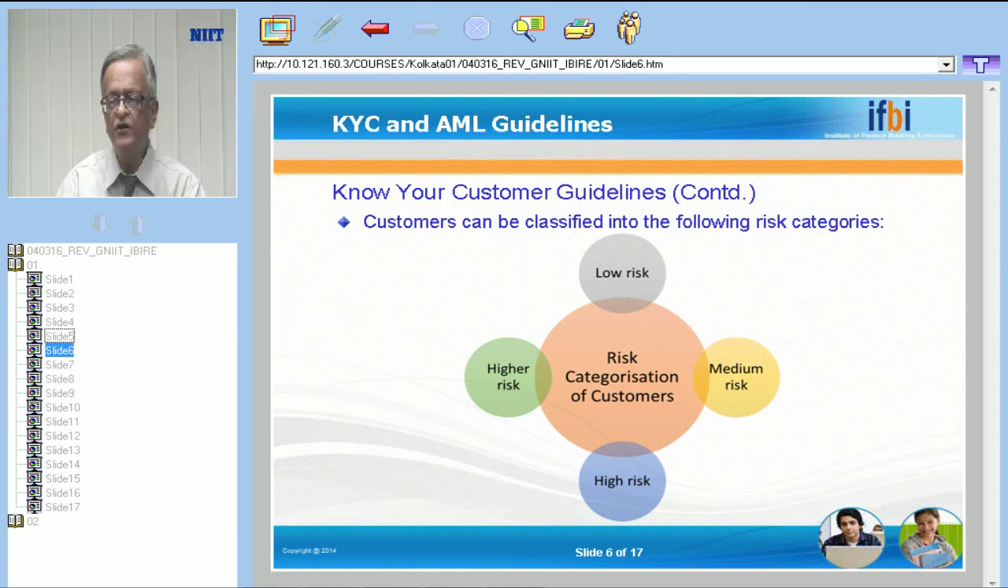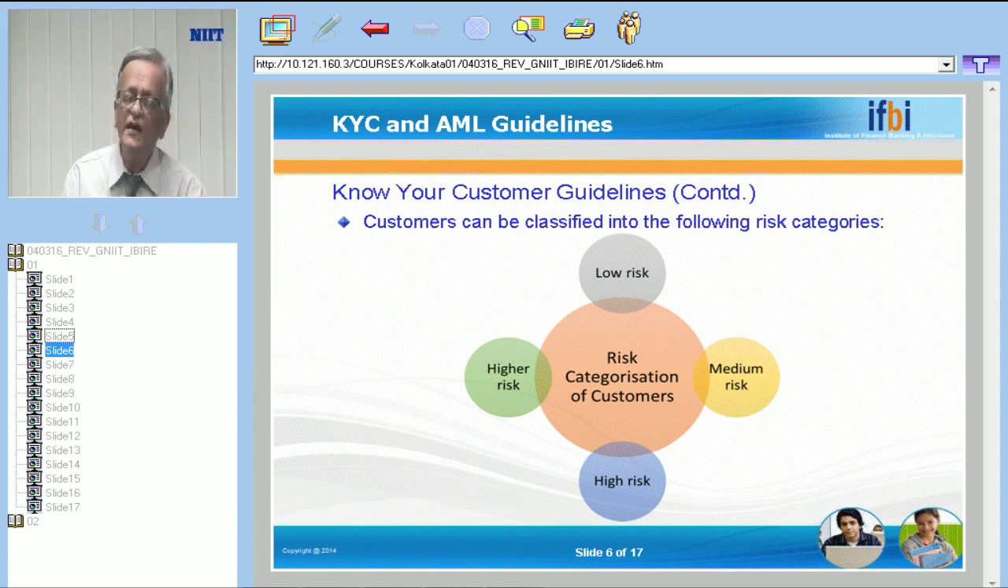Gargi from Model Town says, low risk. Low risk customers. See, as I told you, these are broad guidelines. Now, it depends upon the particular type of customer. Low risk customer means the source of income is known. For example, a salaried customer. A person who is drawing regular salary, whose salary is credited into an account, I know his source of income. What is his source of income? Salary. So he is considered to be a low risk customer.